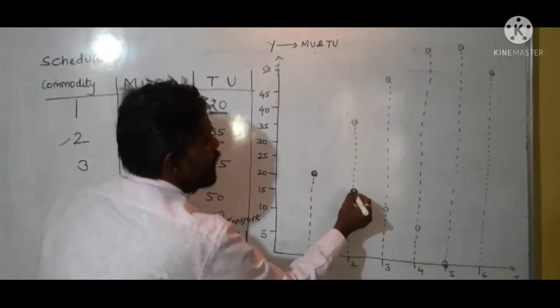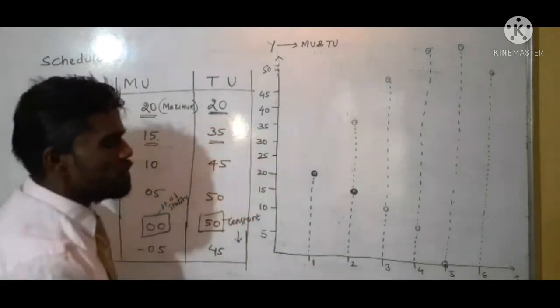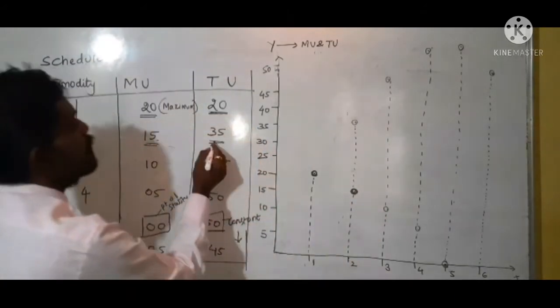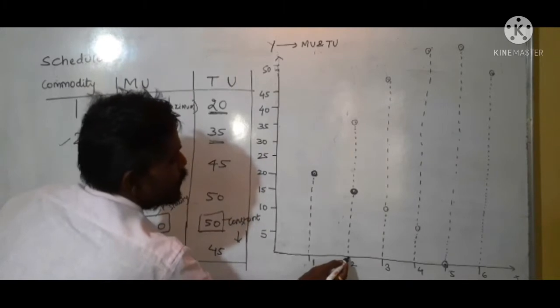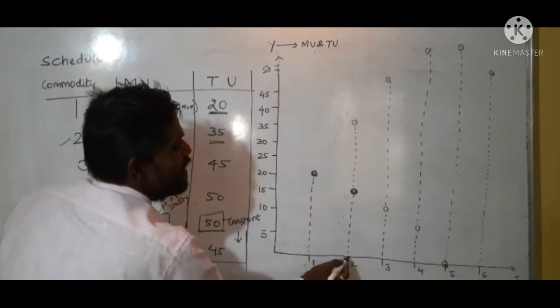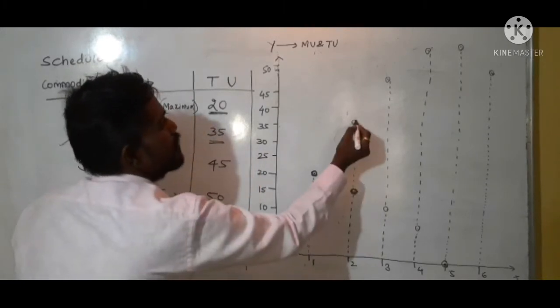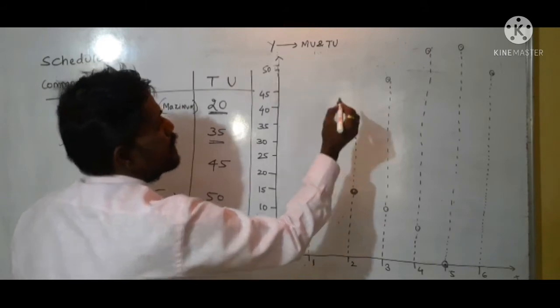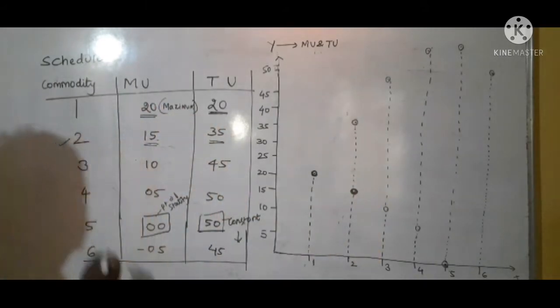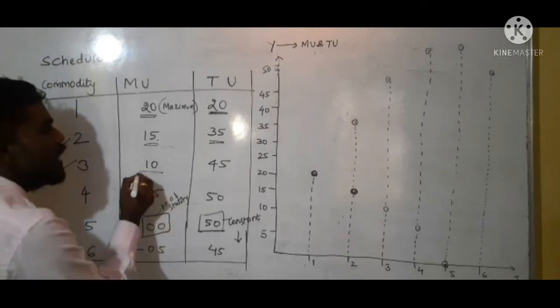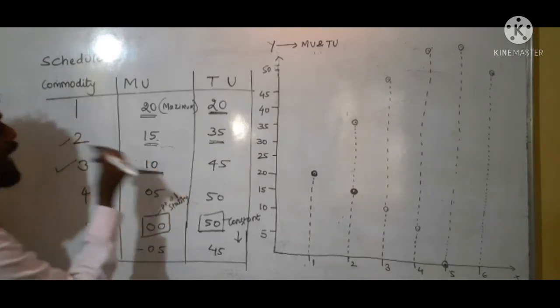This is my marginal utility, and my total utility is 35. This point comes here. Understood?